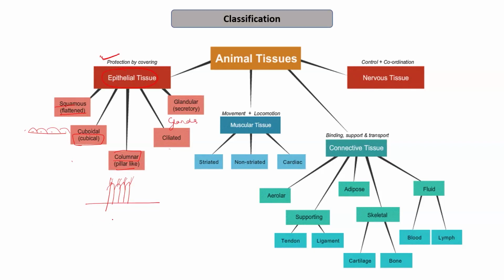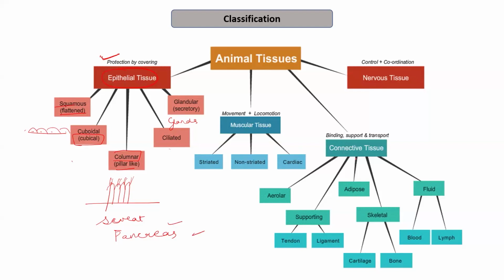For example, we discussed about the sweat glands. Then we discussed about the glands that secretes the insulin, for example, pancreas. So there may be various glands. Some may be exocrine, some may be endocrine, or some may be mixed.